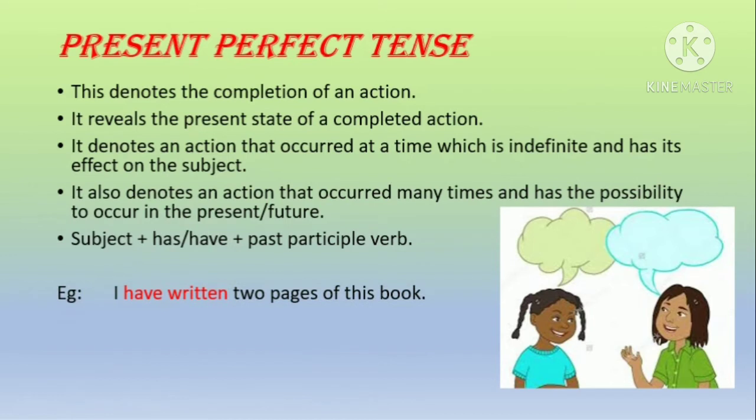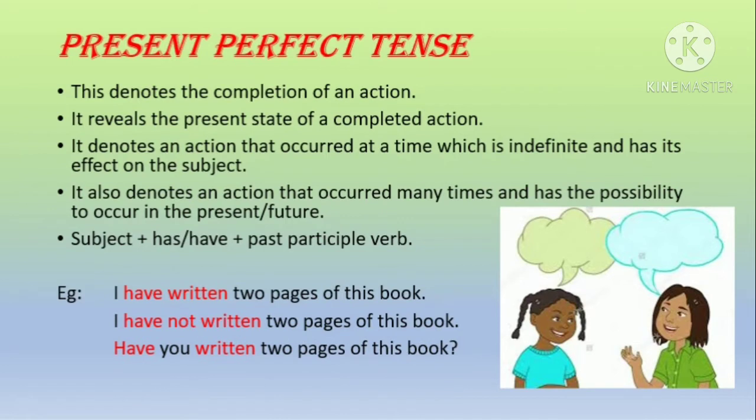We have some more examples. I have written 2 pages of this book. And in the negative form, you write, I have not written 2 pages of this book. And if you question, have you written 2 pages of this book? Have you not written 2 pages of this book? Have you been to Ireland before? Have you not been to Ireland before? So this is how you make sentences in present perfect tense.